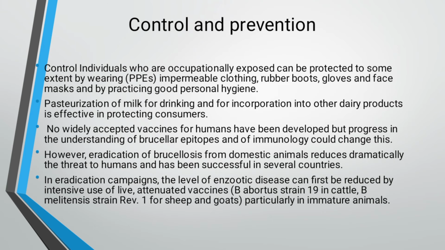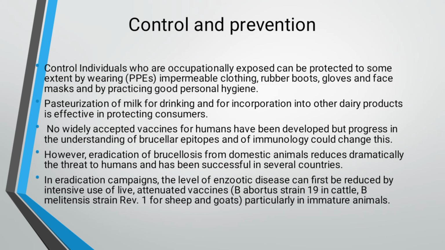However, eradication of brucellosis from domestic animals dramatically reduced the threat to humans. If a person vaccinates his animals well on time, there will be fewer chances to transmit Brucella from animals to humans, and no chances to infect the animal.